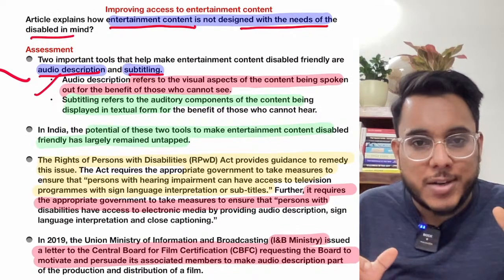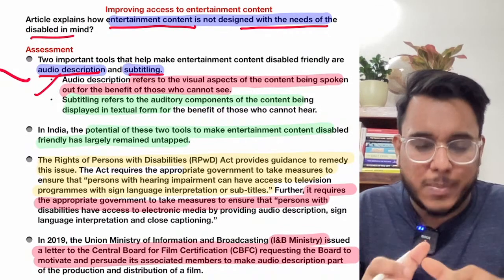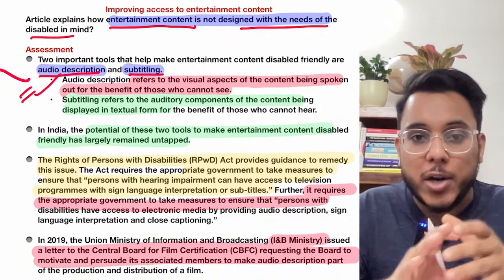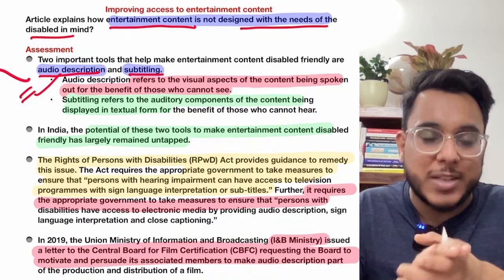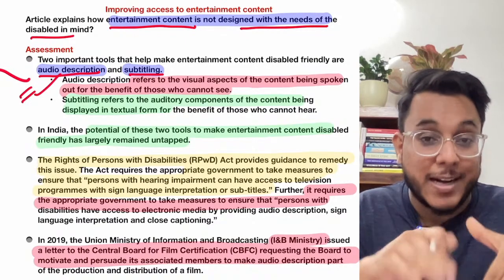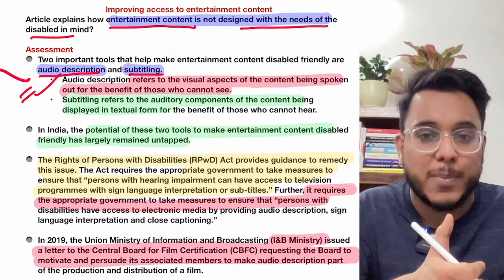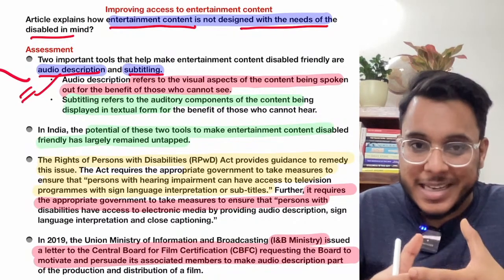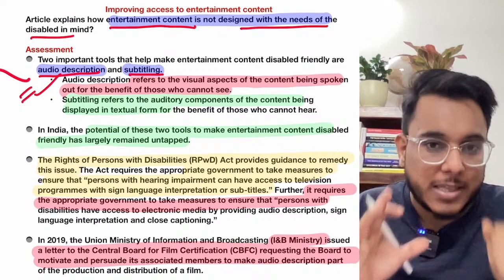So this audio description can be enabled, it could be disabled. Now the question is that the audio description option needs to be there in these pictures and programs, so that if a visually disabled person is watching that particular picture or series, they can enable it and understand what is going on there.